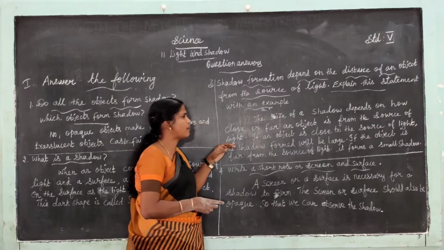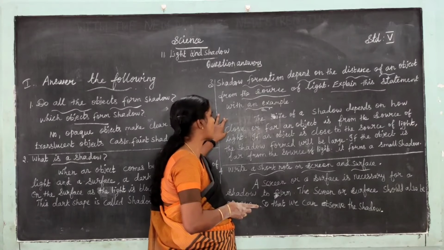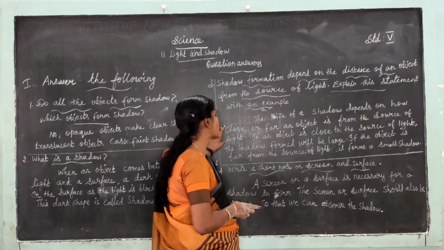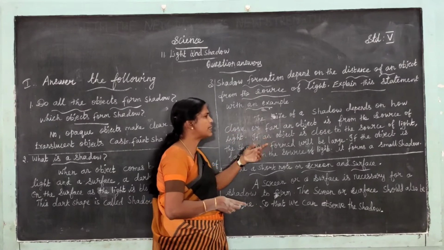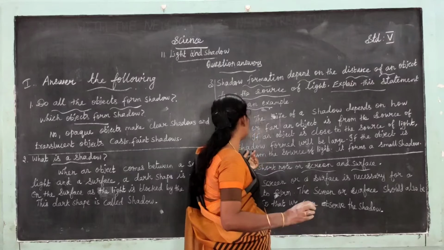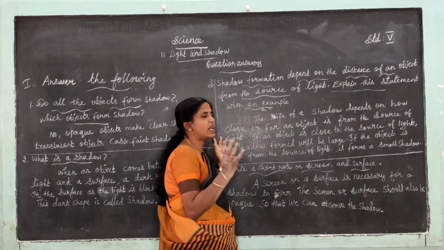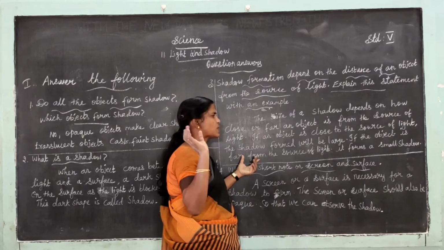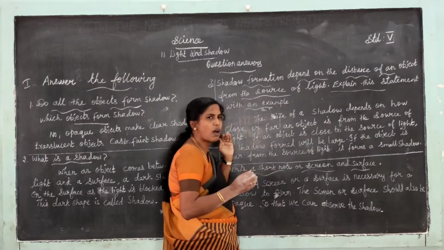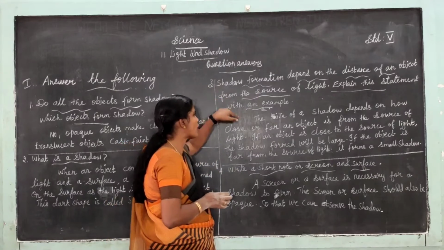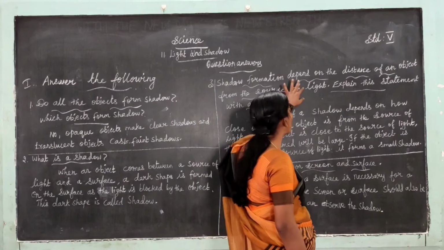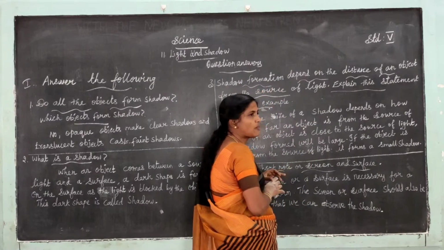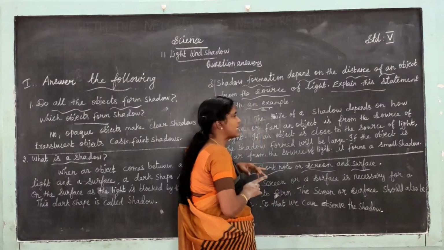The size of a shadow depends on how close or far an object is from the source of light. If an object is close to the source of light, the shadow formed will be large. If the object is far from the source of light, it forms a small shadow.